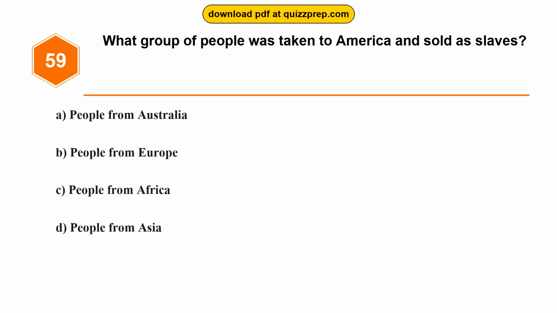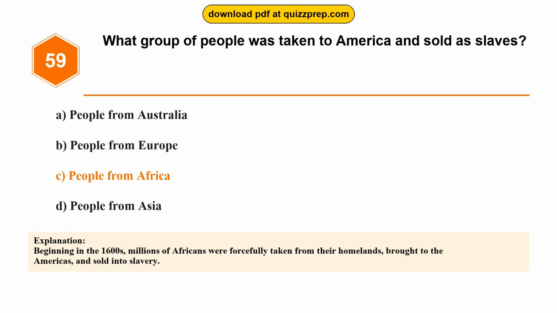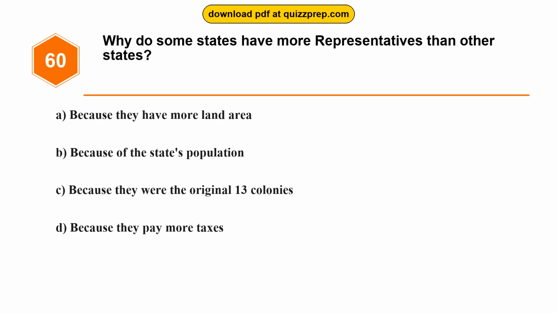Option A. People from Australia. Option B. People from Europe. Option C. People from Africa. Option D. People from Asia. The correct answer is option C. People from Africa. Beginning in the 1600s, millions of Africans were forcefully taken from their homelands, brought to the Americas, and sold into slavery. Question 60.